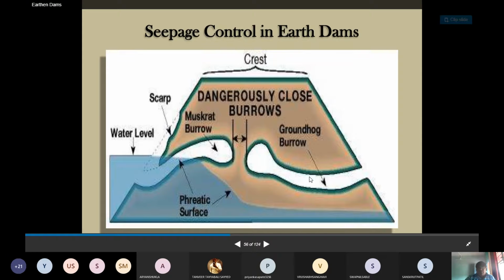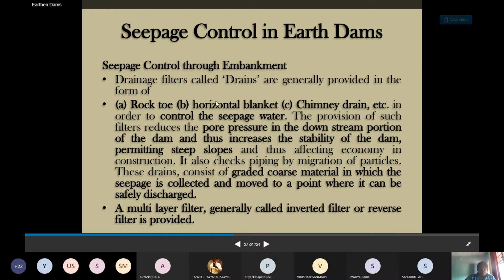This is a groundhog burrow, and then a muskrat burrow. Such cavities are generated by burrowing animals. That is a major part, and you need to control it, because the outermost part of the dam is made with pervious material. Otherwise, the central part, the impervious core, is made with impervious material, mostly clayey soil.